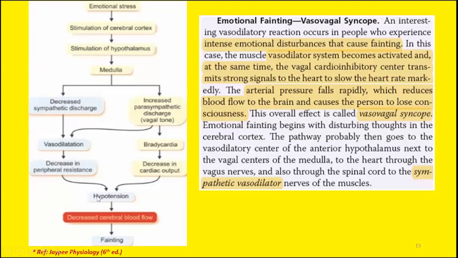This will decrease the arterial pressure. When the arterial pressure is compromised, the blood flow to the brain will be compromised and the person will faint. So these are the sequence of events that occur during vasovagal syncope.